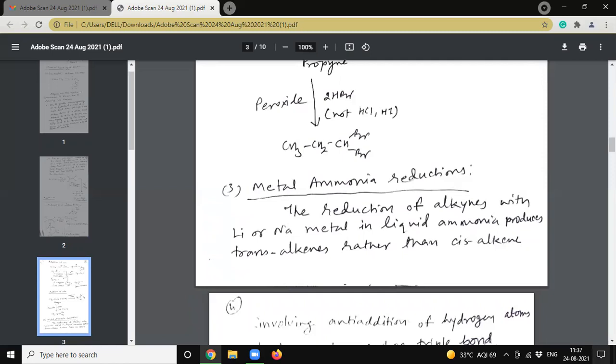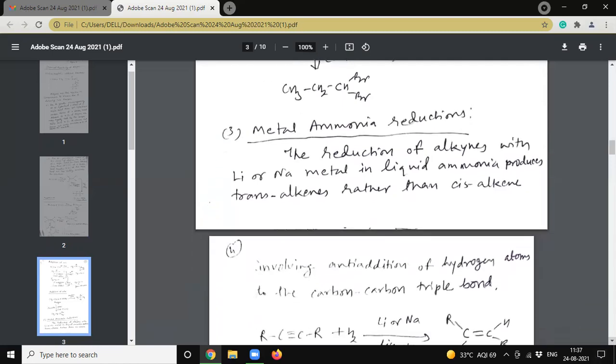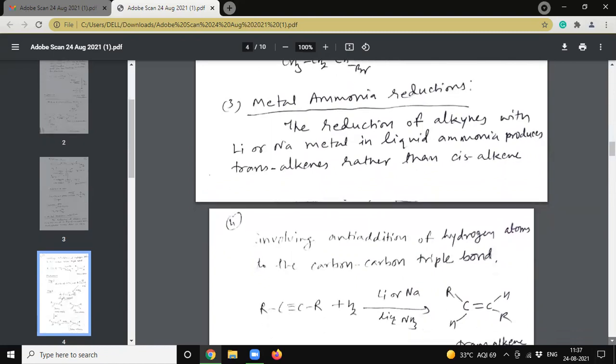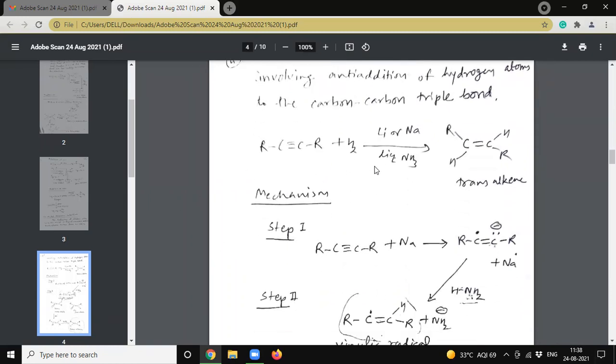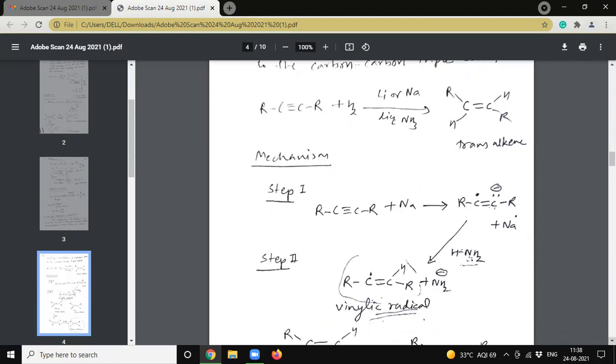Metal ammonia reduction. The reduction of alkynes with lithium or sodium metal in liquid ammonia produces trans-alkenes rather than cis-alkenes, involving anti-addition of hydrogen atoms to the carbon-carbon triple bond. See here how it will give trans-alkene.